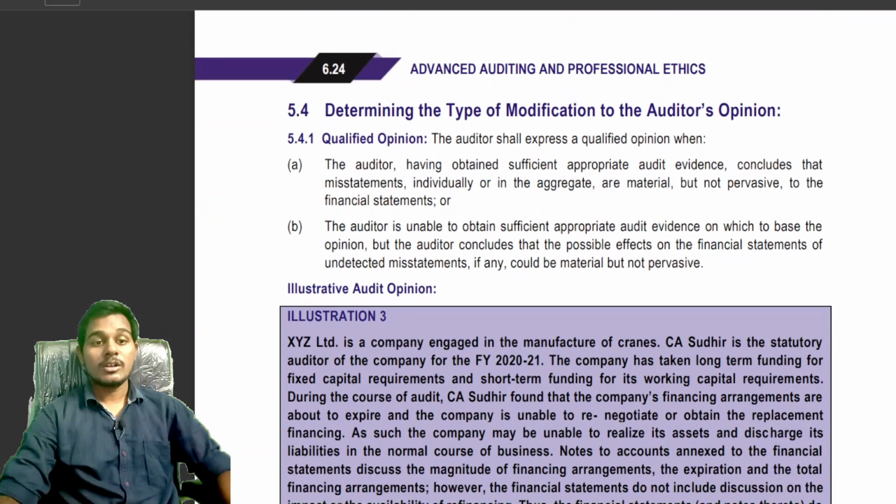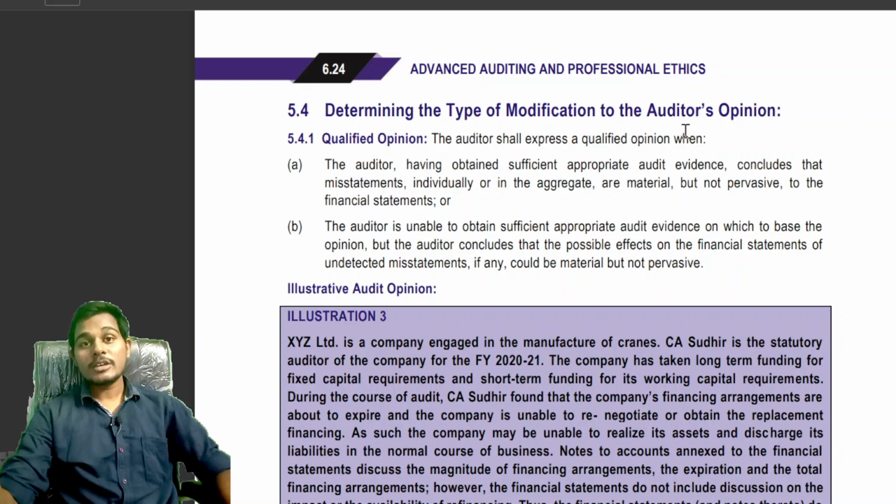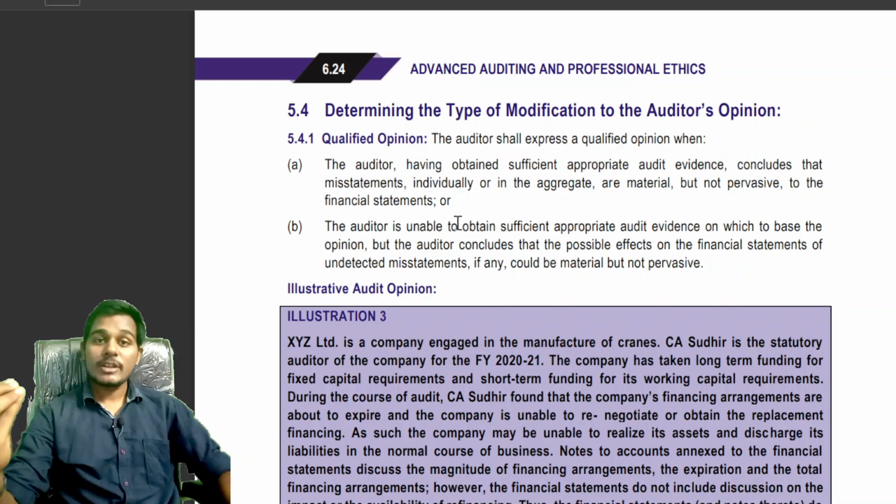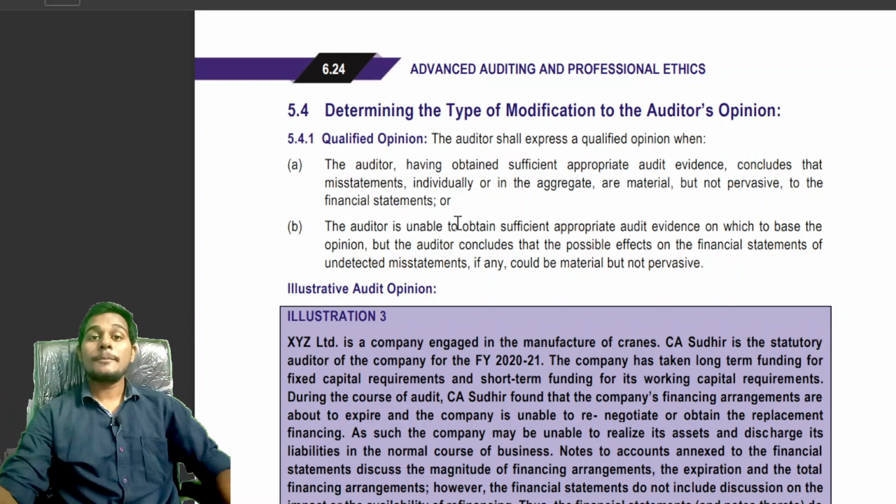See students, circumstances determining the type of modification of the auditor's opinion. Circumstances where qualified opinion will be given. The auditor will give qualified opinion in the following cases. The auditor has obtained sufficient and appropriate audit evidence and concluded that the financial statements are not free from material misstatements, and they are material but not pervasive, either individually or in aggregate.